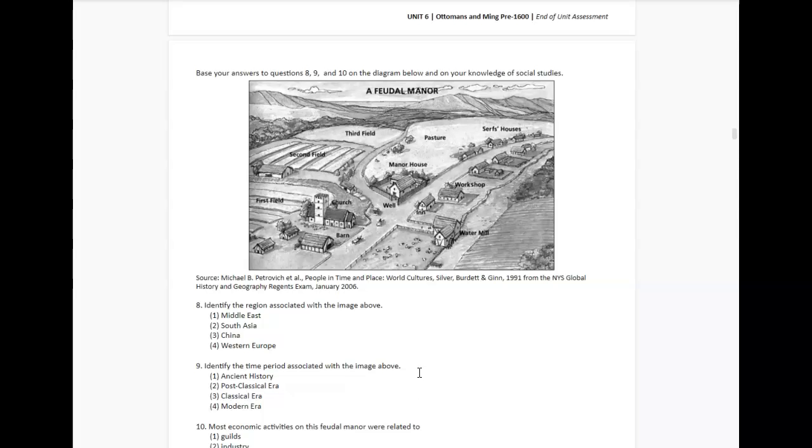Eight, 9, and 10 are based on this picture. So it says, identify the region associated with the image above, and it talks about a feudal manor. Is this the Middle East, South Asia, China, or Western Europe?